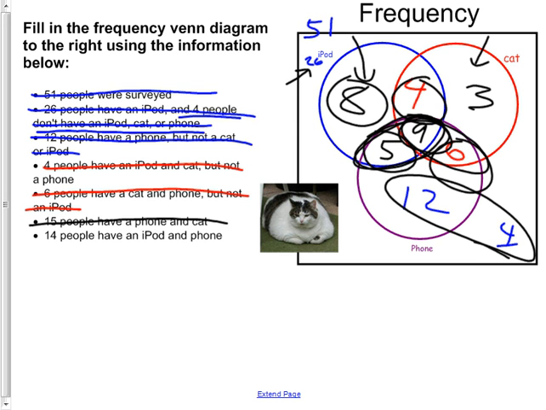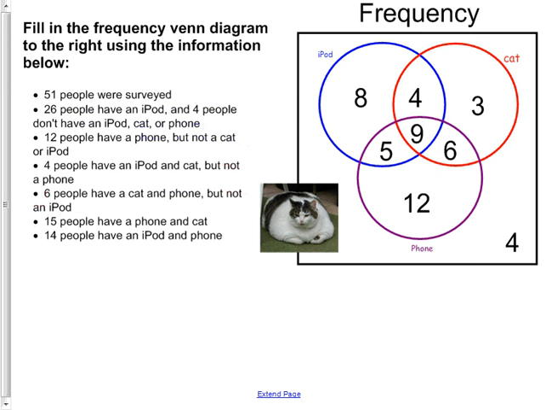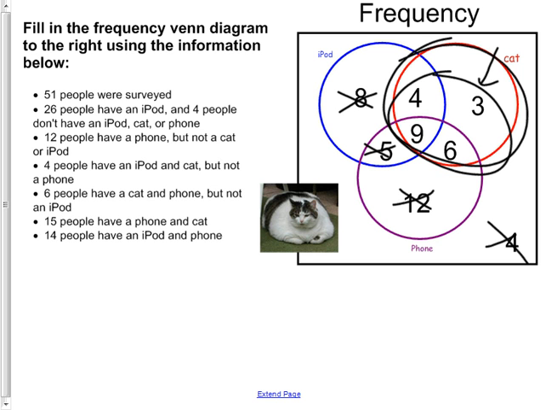And of course, they can always ask you questions about it too. Like they could say, now that we got this done, given that the person has a cat, right away, go like this. And these are the only things possible. What's the probability they have only a cat? 3 out of all of these added up. 3 out of, make sure you're right, yep, 22. Okay, good enough on that.